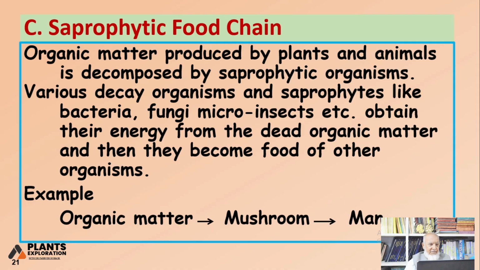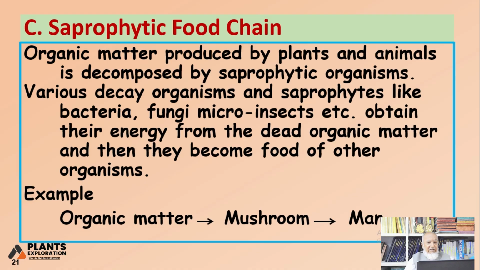It is a very stinky flower, and this is a parasite. Its below-ground parts are attached to the plant. Saprophytic food chain. In this case saprophytes, decay organisms or microbial organisms are involved. Organic matter is invariably produced by plants and animals, which needs decomposition by saprophytic organisms. So it has to be decomposed, decayed, broken down to release the nutrients.